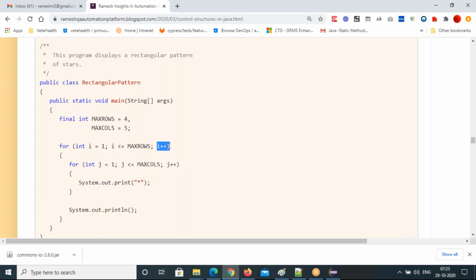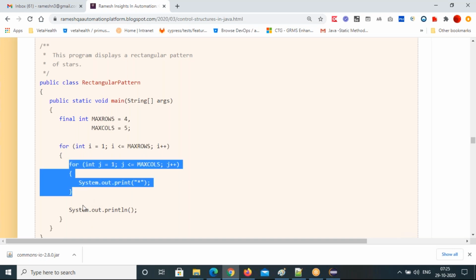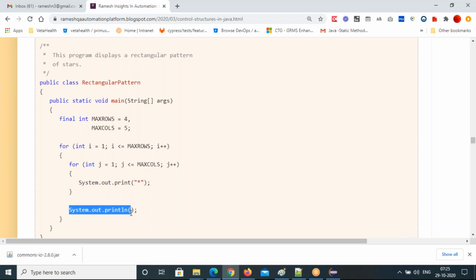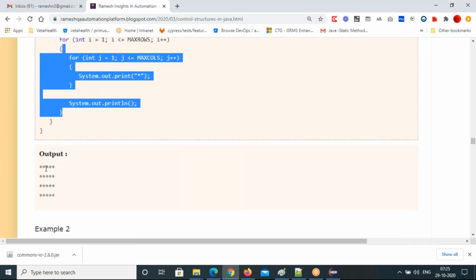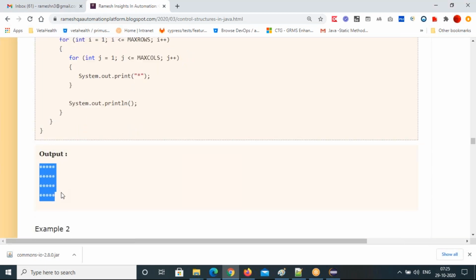I value will update to 4, 4 equal to 4, true, comes inside, fourth row also all 5 stars will print. It will go to fifth, and the i value now is 5 less than or equal to 4, max rows is 4, so false, jump out of the outer for loop, this part. So this is how you can get this.